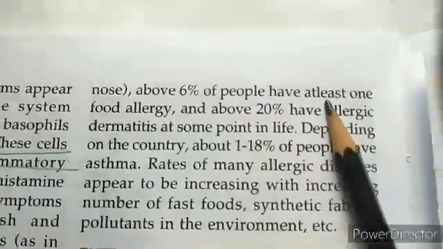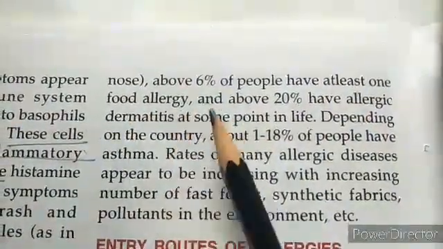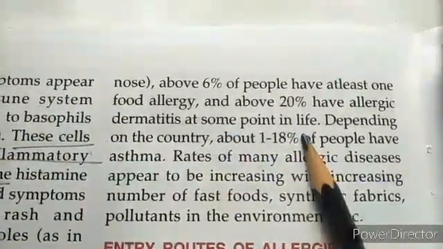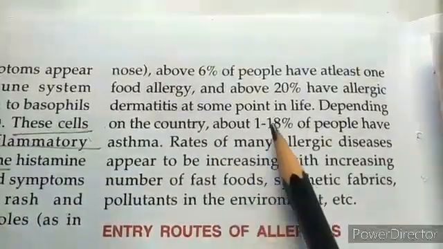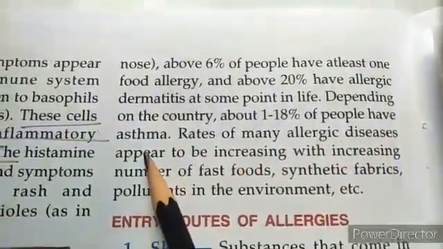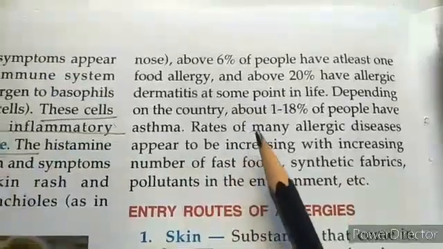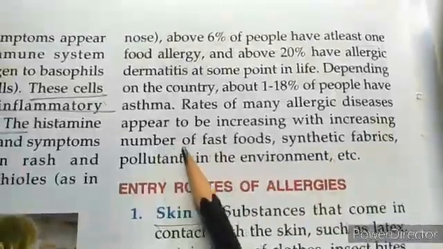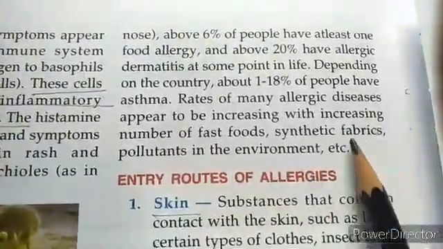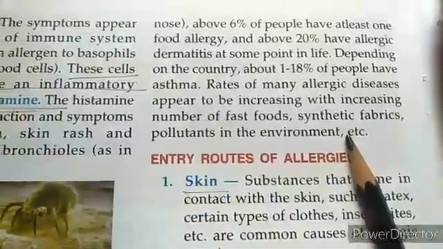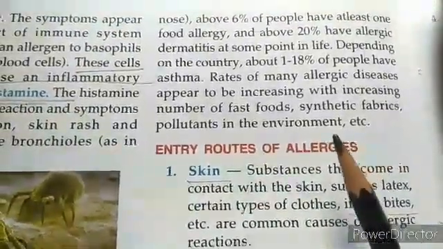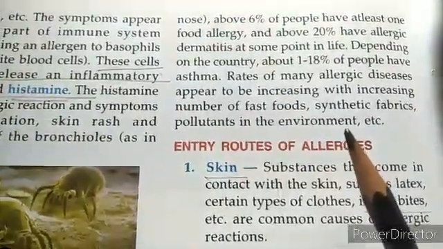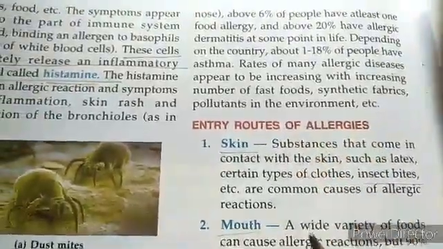Now about 6% of the people have at least one food allergy, and about 20% have allergic dermatitis at some point of their life. Depending on the country, about 1 to 18% of people have asthma. Rates of many allergic diseases appear to be increasing with increasing fast food, synthetic fabrics, pollutants, and the environment. So we understood now, because of our lifestyle and the environment that we are living in, the rate of allergic diseases and their appearance is increasing day by day.